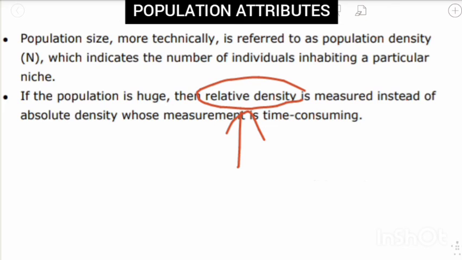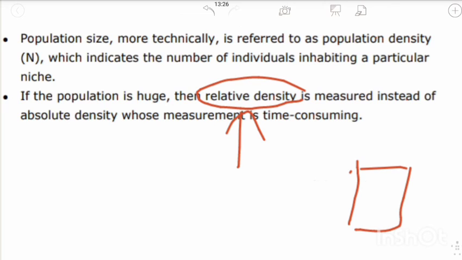Understand relative density in a very easy way. The number of fish caught per trap gives the measure of the total population density in the given water body. So how many fishes are in the trap mainly gives the total population density. This method is very helpful, though time consuming.